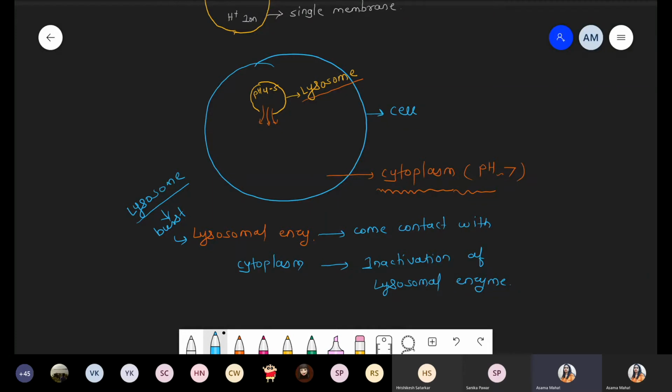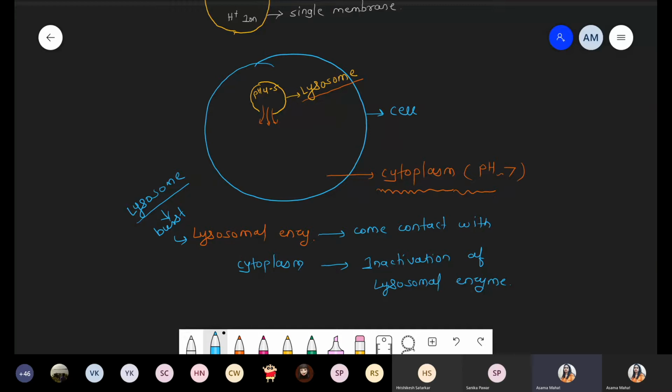If all the enzymes present in the lysosome come out, what will happen to the cell? The cell will die, there is no change, or the cell becomes inactive? What kind of scenario is this? What will be the result? The simple answer: no change in cell activities.